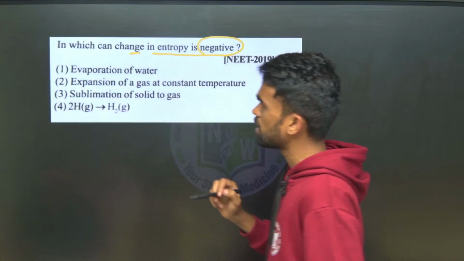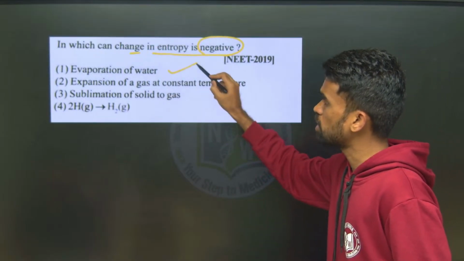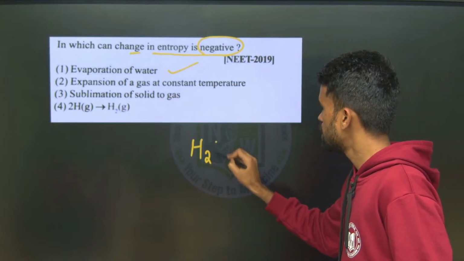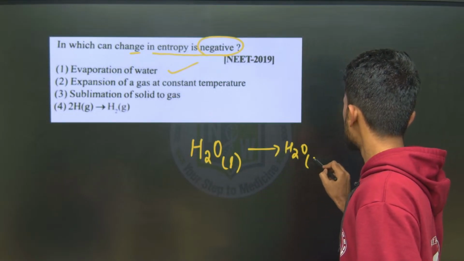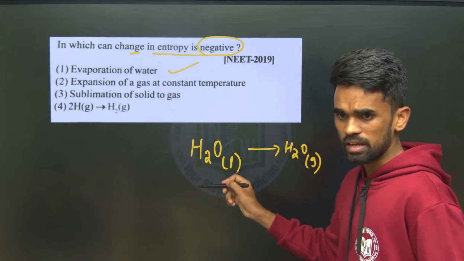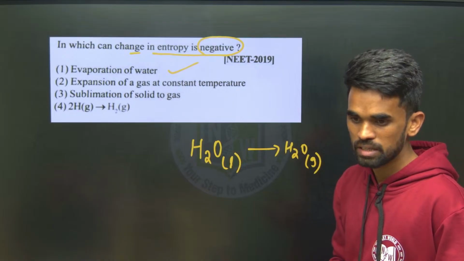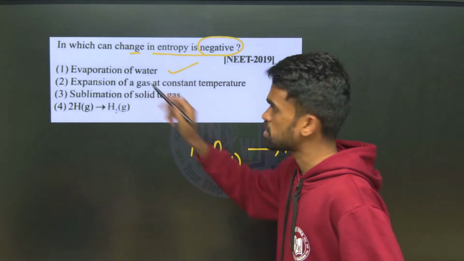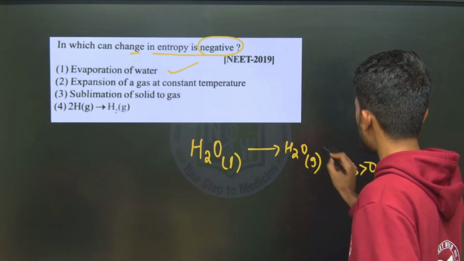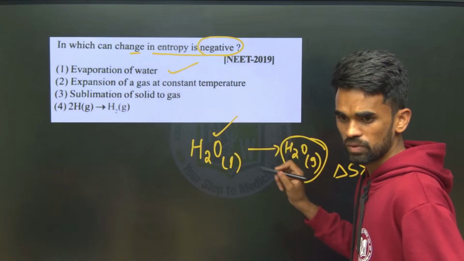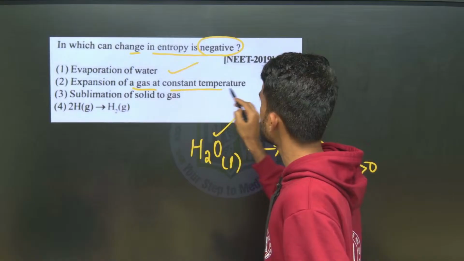Next. Now tell me in which of the following the entropy change is negative. They have given evaporation of water. It means liquid water is converting into gas, so vapors. What happens here? In which physical state do we have more randomness? Particles will move freely in which state? Gaseous state. So entropy change in the first process is positive. Delta S is positive here, because gas has more randomness than liquid. Now they are asking about negative: expansion of a gas at constant temperature.